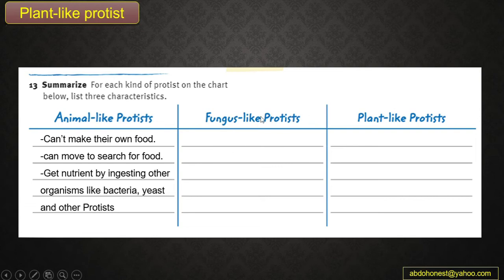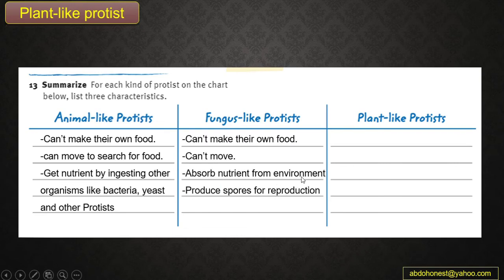Fungus-like protists, of course, cannot move on their own, and also they cannot make their own food like animal-like protists. Instead, they get energy by absorbing nutrients from the environment. And one last thing to mention, they can reproduce by spores.